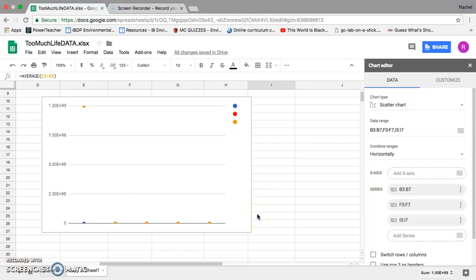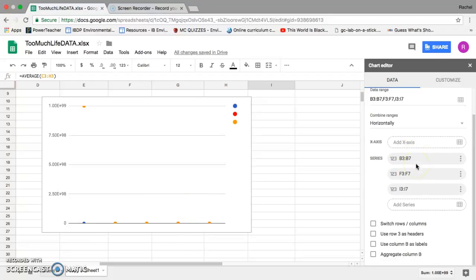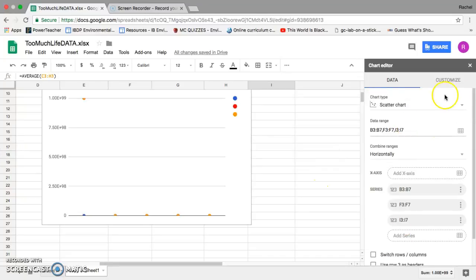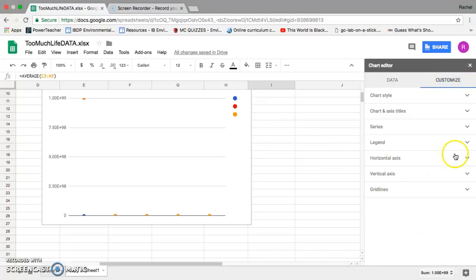All right, so what we should see now is some decisions have been made about the values and the scale of the X and Y axes. So we need to make a few changes because we can't see a darn thing. Let's see, go to customize, I think.